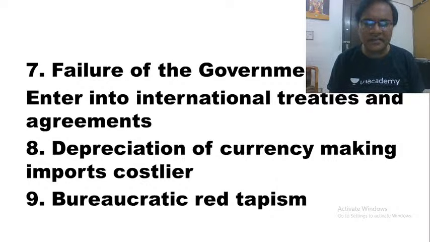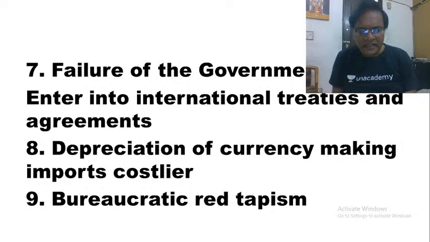The government is right now running here and there and everywhere to sign as many bilateral agreements as possible, and that is where we have committed the mistake. We have committed the mistake of not entering into international treaties and agreements. We need customs unions. We need free trade areas. We need lesser tariffs, and that is where the problem is.